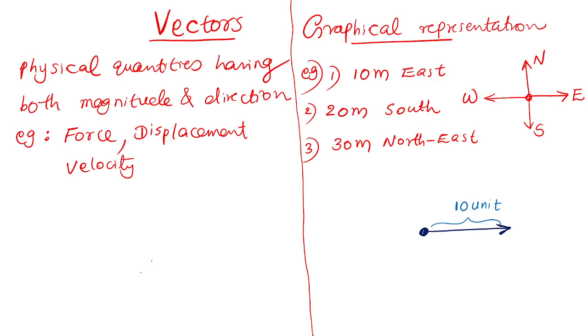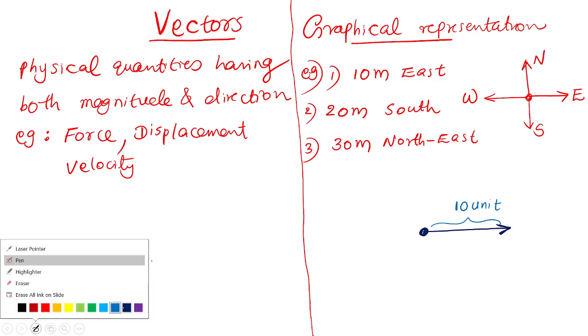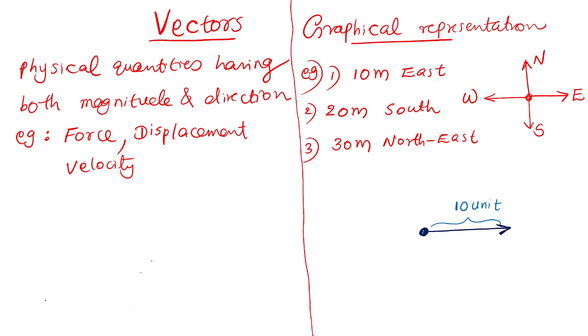And the next person 20 meter towards which direction? South direction. So 20 meter, draw like this. Arrow represents direction, and the magnitude is represented by the length, 20 units. So it will be double of this. This is only 10 meter.